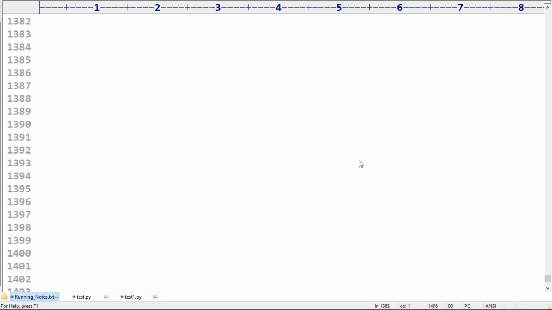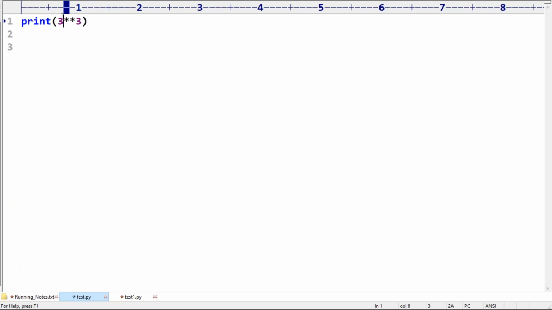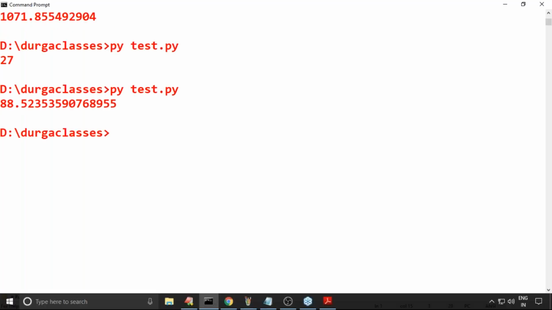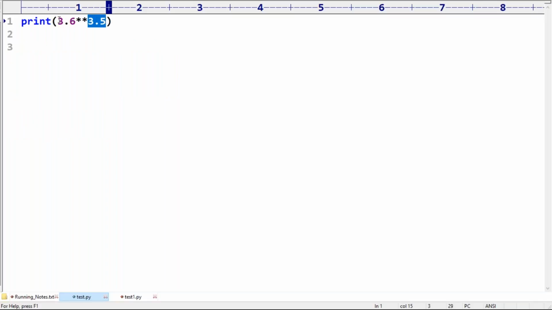Yes, you can apply it for hexadecimal also, no problem at all, because it is internally treated as int only. The power value can be a float, no issue at all. Suppose 3.6 power 3.5, acceptable. Normal mathematics calculation. Have you observed? Acceptable. No problem at all.